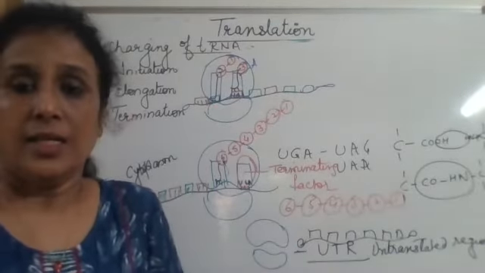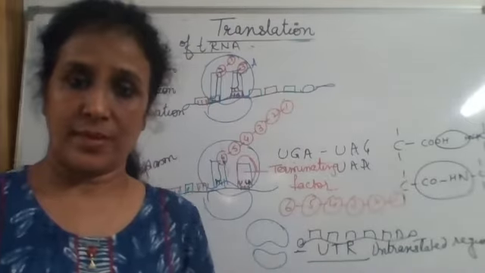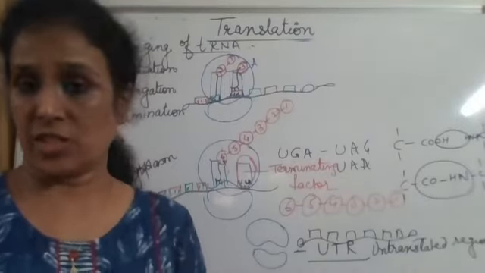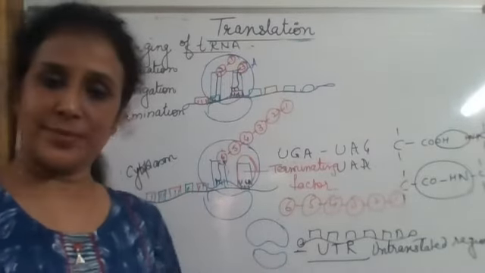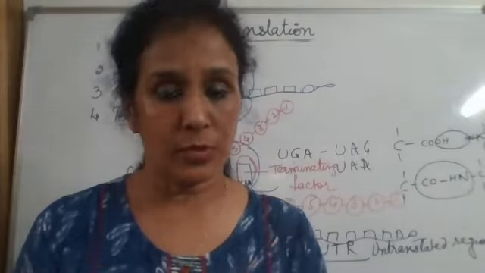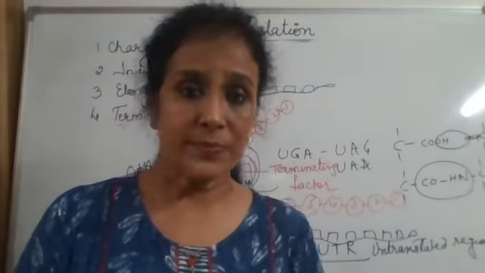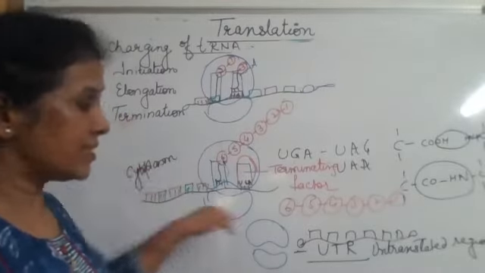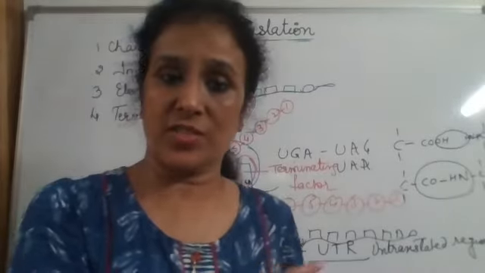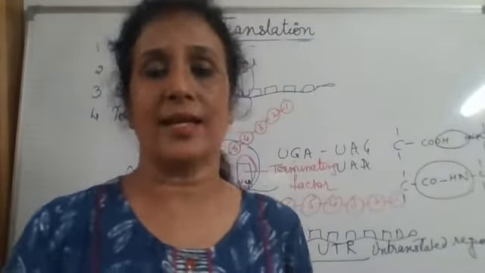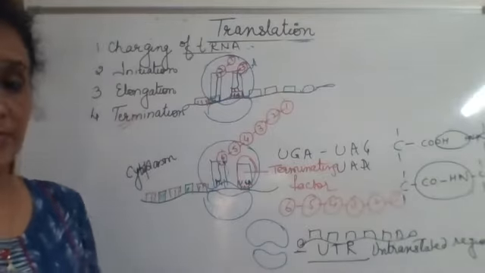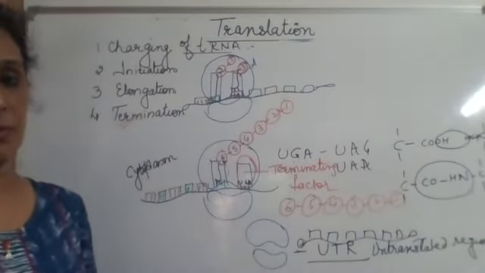Another thing: in 11th standard, we have done that a protein can have primary structure, secondary structure, tertiary structure, quaternary structure. What about this? This is the primary structure of the protein. So our machinery is giving the primary structure. Now in this primary structure, further folding and further bonding will occur, and the secondary, tertiary and quaternary structures will be formed according to the protein and the function that is going to be performed by this protein.